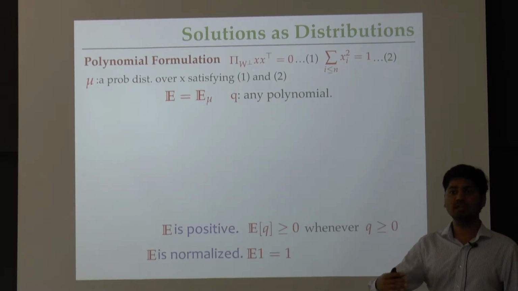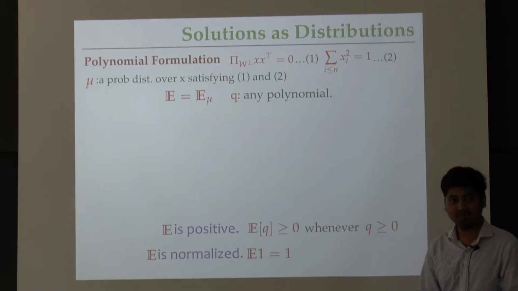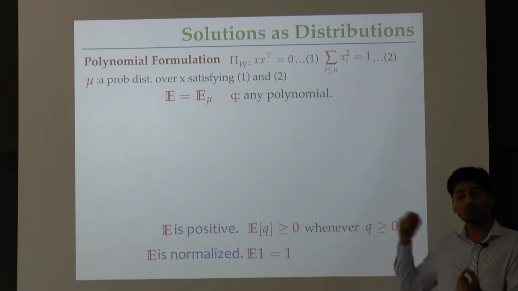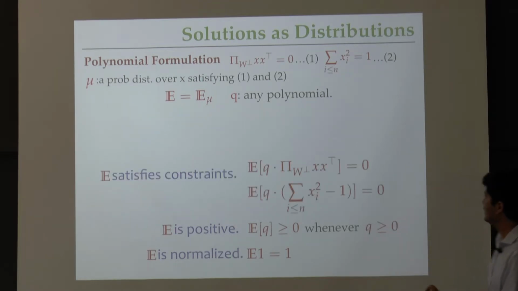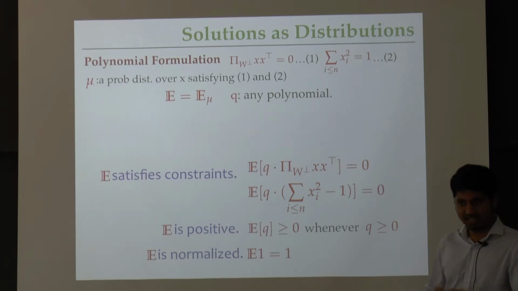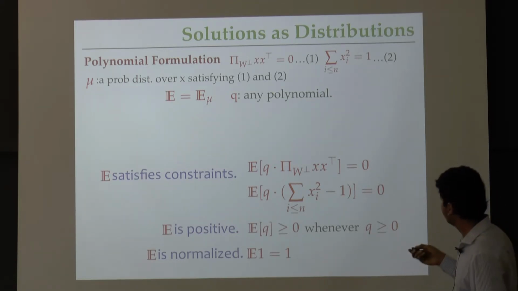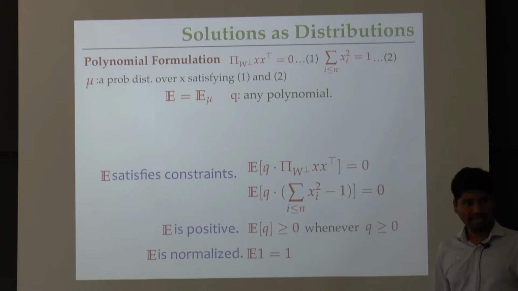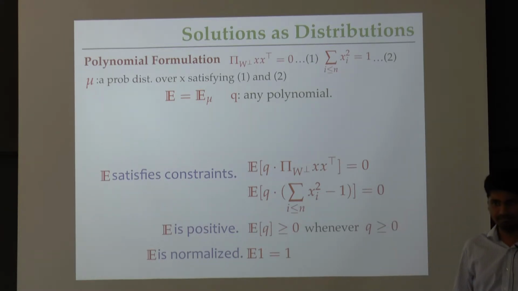Now let me try to dig up consequences of the fact that mu was supported over solutions to my convex program. So I want to claim that the following properties are a result of this constraint. Look at any polynomial q and multiply it by some xi square minus 1.